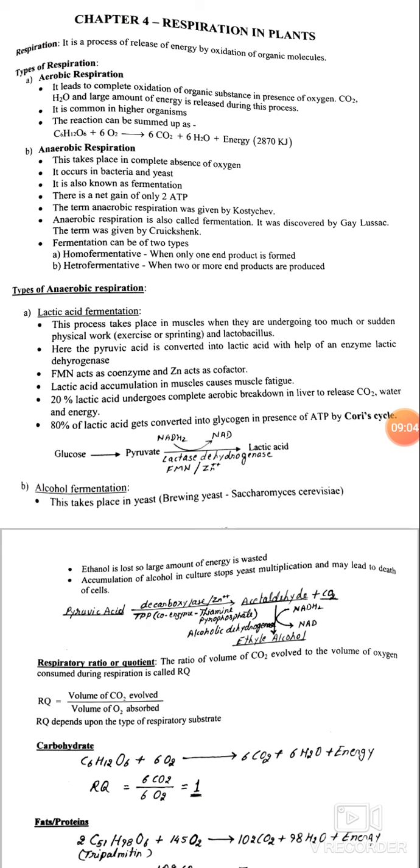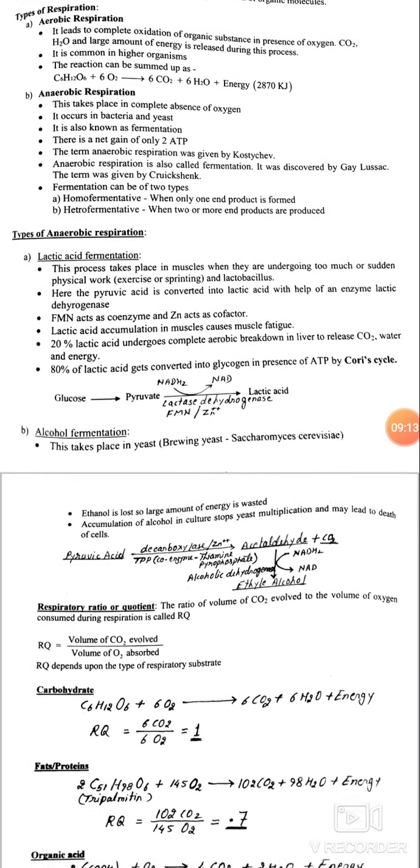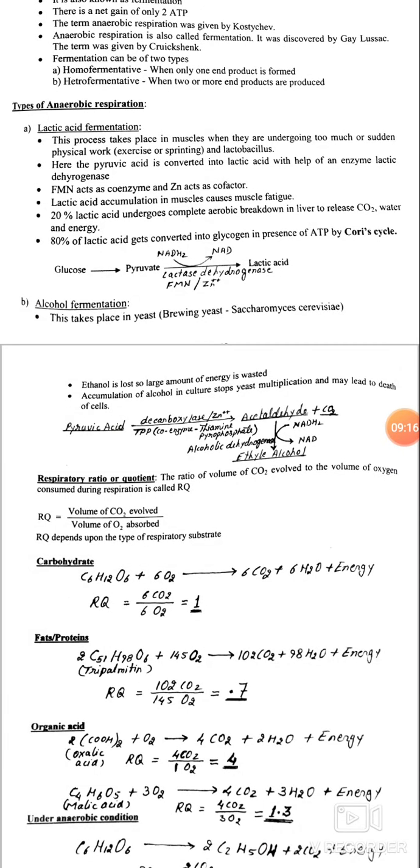RQ, or we can say respiratory quotient. The ratio of volume of CO2 evolved to the volume of oxygen consumed during respiration is called RQ. The respiratory quotient formula is volume of CO2 evolved divided by volume of O2 absorbed. RQ depends upon the type of respiratory substance. For carbohydrate, the value of RQ is always 1. For fats and proteins, the value of RQ is less than 1.